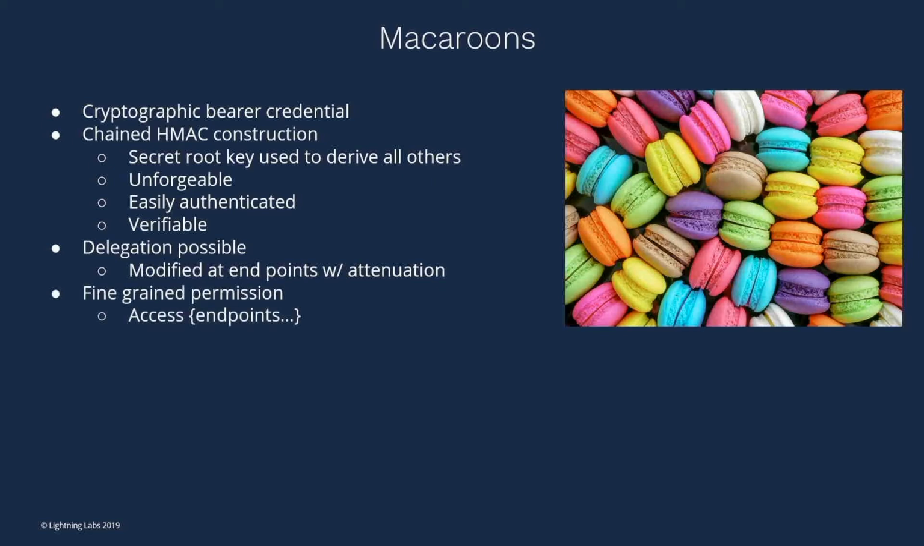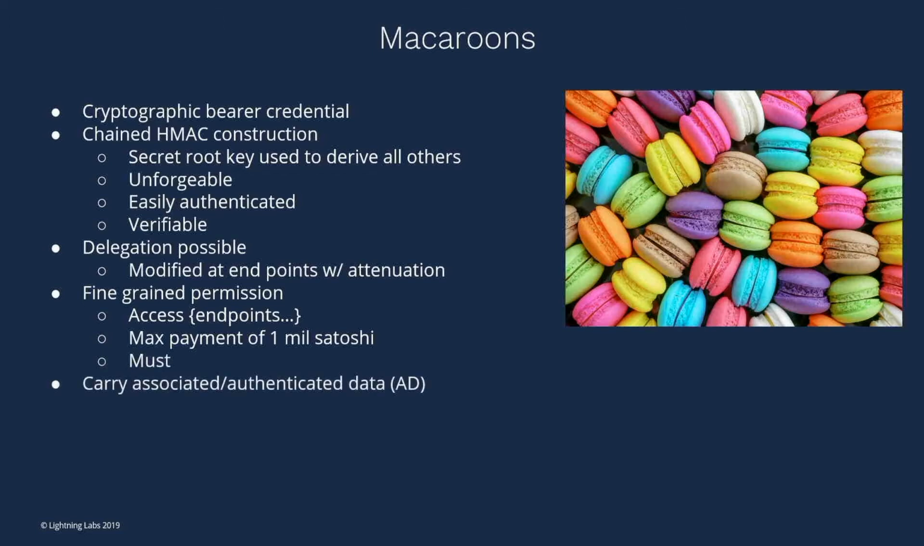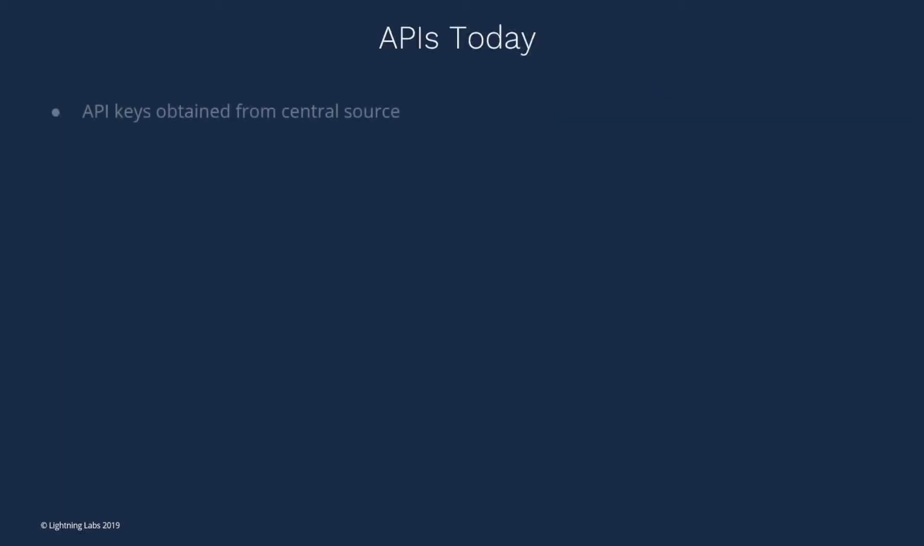So rather than read and write, maybe I can say you can read this particular endpoint, or you can pay a maximum of 1 million satoshis and so on. You must do this along with their provider information. Another cool thing is you can also authenticate data along with the macaroon itself, which we'll be using shortly as we construct this new thing that we call an LSAT. So let's go through an overview of the way things work today.